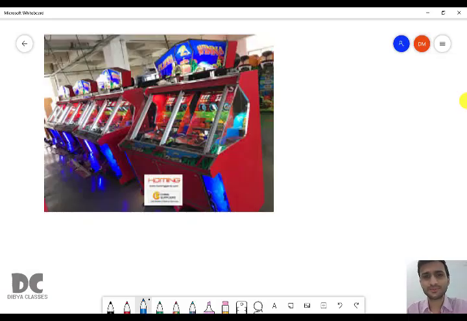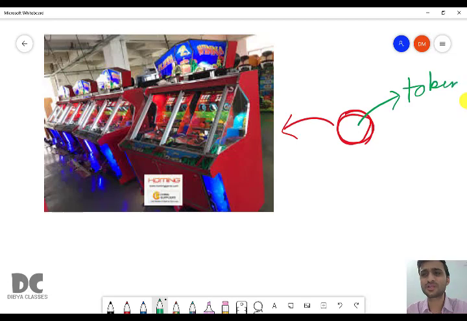So can you see this picture? These are game machines. Actually the word token came from here. To use these game machines, I think you might have gone to game parlors, like Amoeba, and there are many small game parlors in your city. And in big cities there are big game parlors where you have to put a coin inside this machine so that you can play. And these coins are nothing but tokens. So why are these called tokens? Because these are small things.